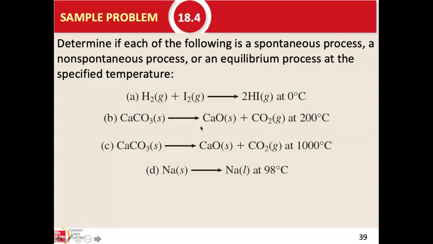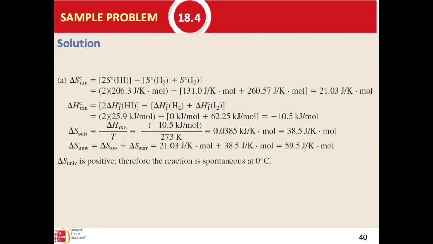So now this one tells us to determine if each of the following is spontaneous or an equilibrium process at the specified temperature. They gave us A, B, C, D, several reactions at specified temperatures of 0 degrees Celsius, 200, 1,000, and so on.